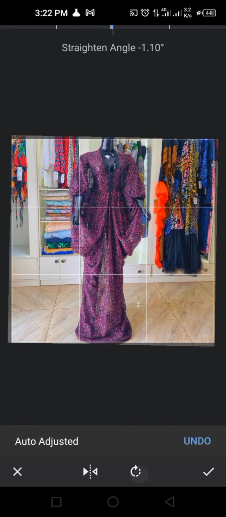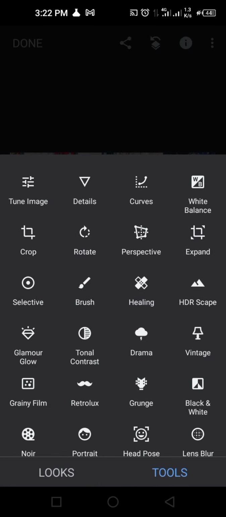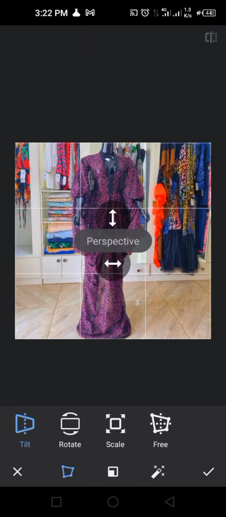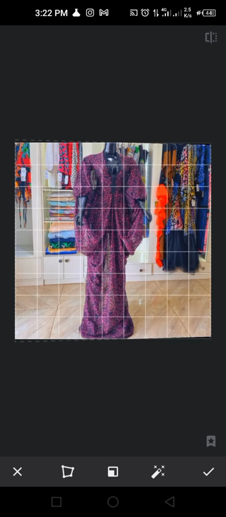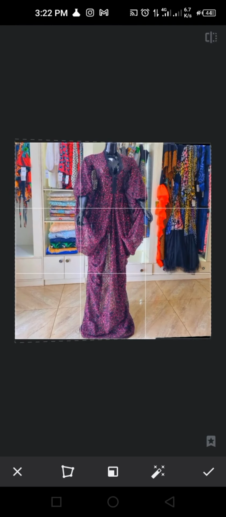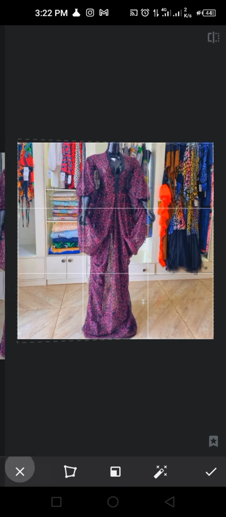If I want to rotate, we can rotate the picture like this. That is what it works for. Then go back to perspective, which can tilt the picture. If your picture is not taken well, maybe your hand was not balanced when you were taking the picture, this is what it was for. You can go this way, change the perspective, go up, go down. But I don't want this, so I cancel it.